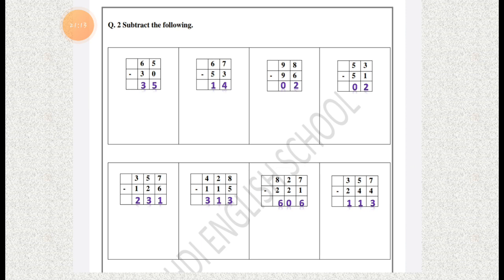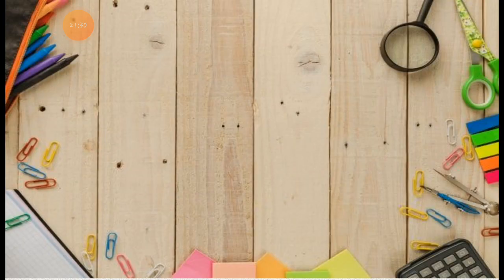I hope you understood this sum and have no doubt. If you have a doubt, you can ask me in the Google Meet. Right now, don't write anything in the fair book. Whenever I tell you, you can write it down.